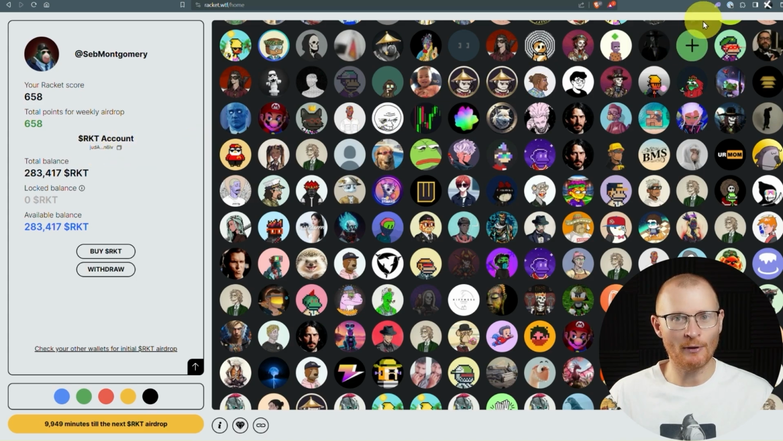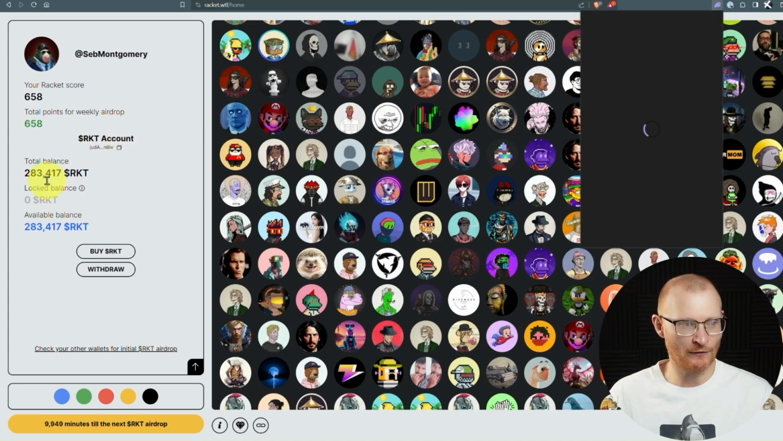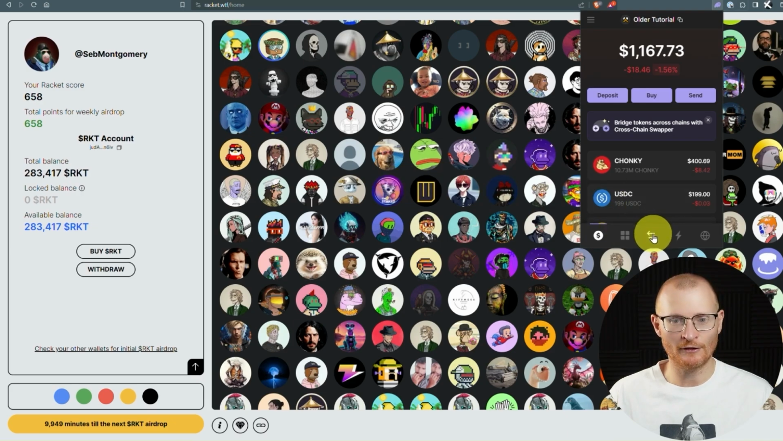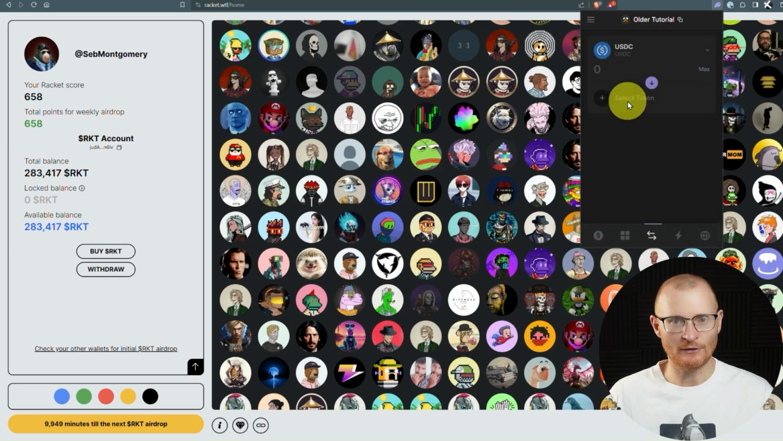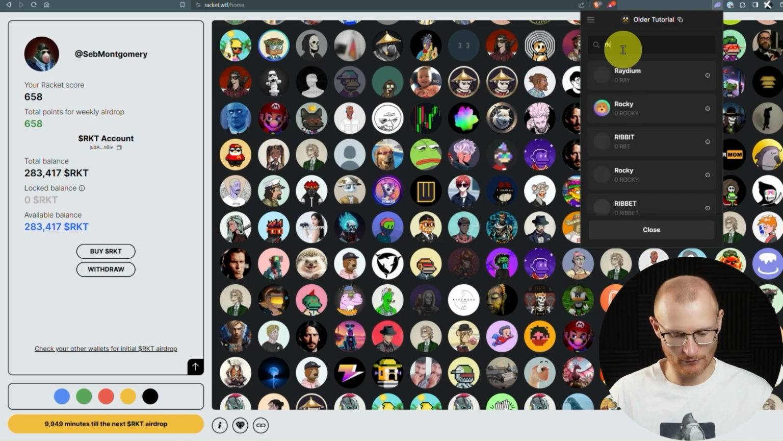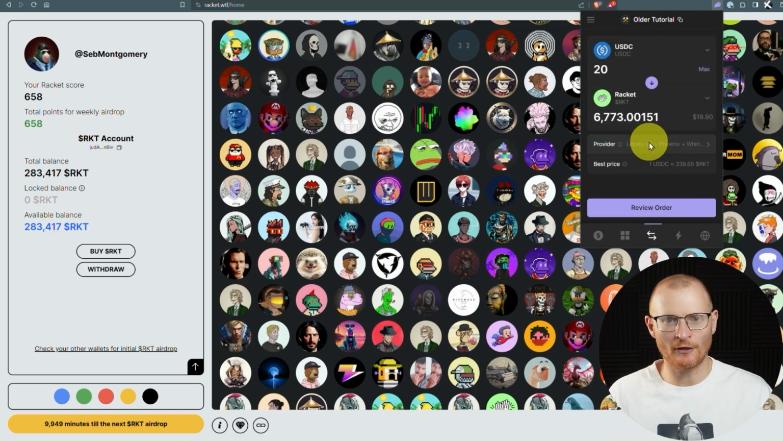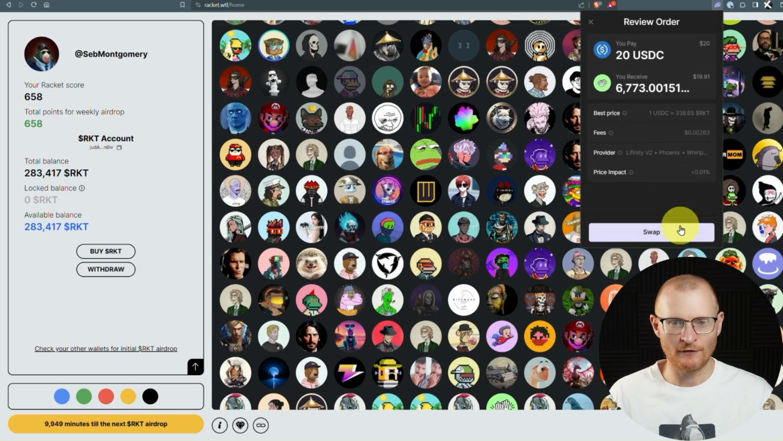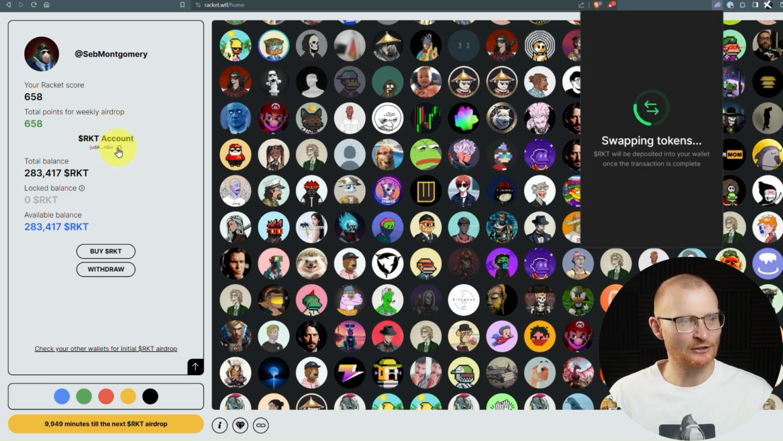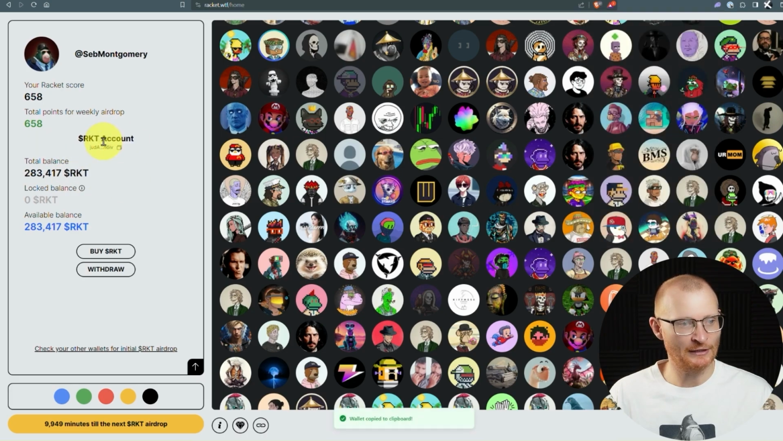But if we want to go and buy some Racket, as an example, I've got this amount. If I want a little bit more, I've got some USDC here. So we'll take this and we'll just go and grab some Racket just for the sake of the tutorial, just like $20 worth, just with the in-app swap, review and swap. We can just go and copy our address here, and we can go and add it in. And I'll go over the next thing in a second.